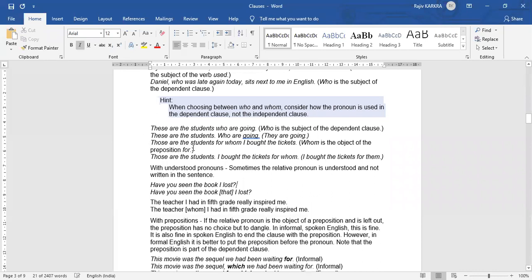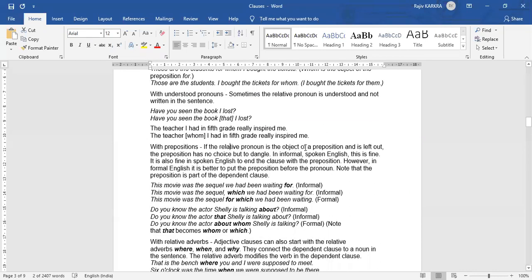So what do we do with prepositions? If the relative pronoun is the object of a preposition and is left out, the preposition has no choice but to dangle. So in informal, spoken English, we consider this correct. It is fine in spoken English to end the clause with the preposition. What are you doing this thing for? So you have ended the sentence with a preposition, for. What for are you doing this? What are you doing this for? Right? So you have ended it with for.